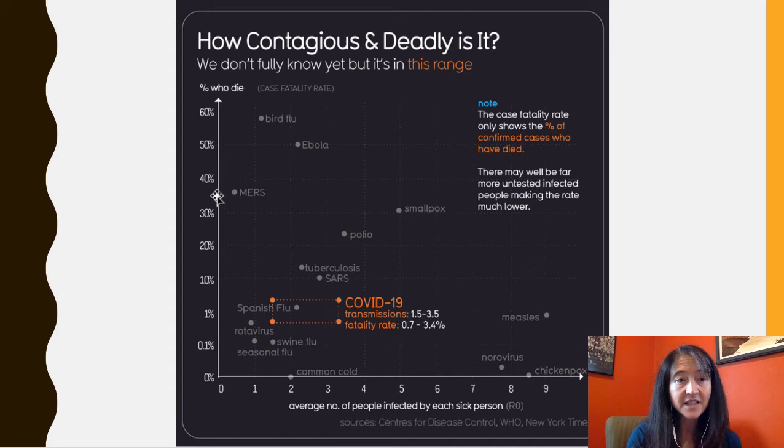So on the y-axis, the percent that die, versus the x-axis, the R0 value, or how contagious it is. So we can see it's potentially more contagious and more deadly than the swine flu. So that helps us to understand that question of why we're responding differently to this particular situation.